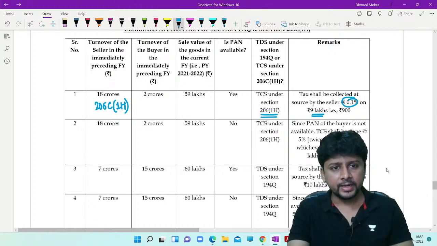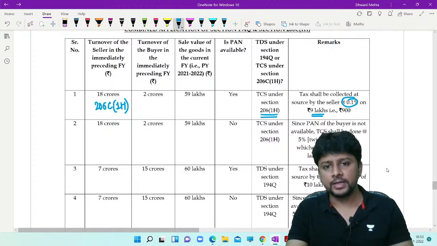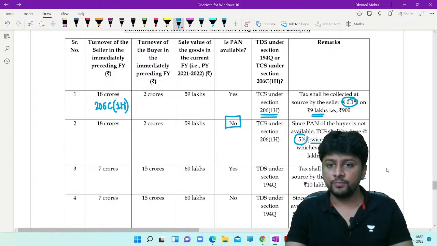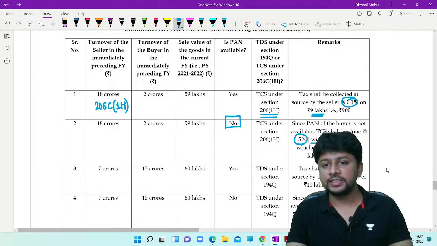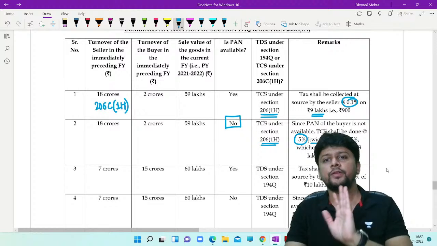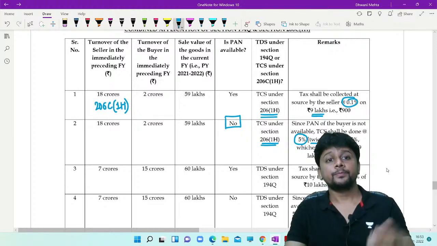Example 2, same data, 18 crore, 2 crore, 59 lakhs, but permanent account number is not available. Twice the rate or 5%. Now instead of 0.1, it will be 5%. 5% of the excess. So it will still be TCS, but 45,000 of TCS.